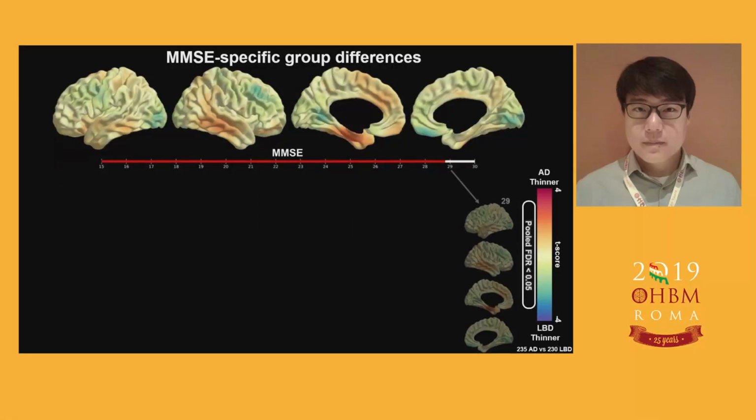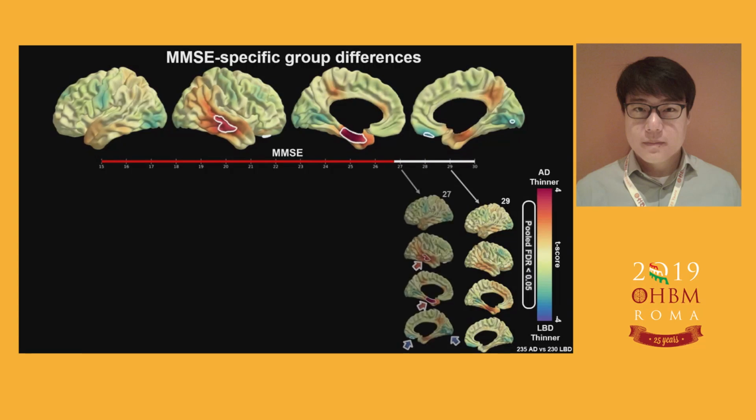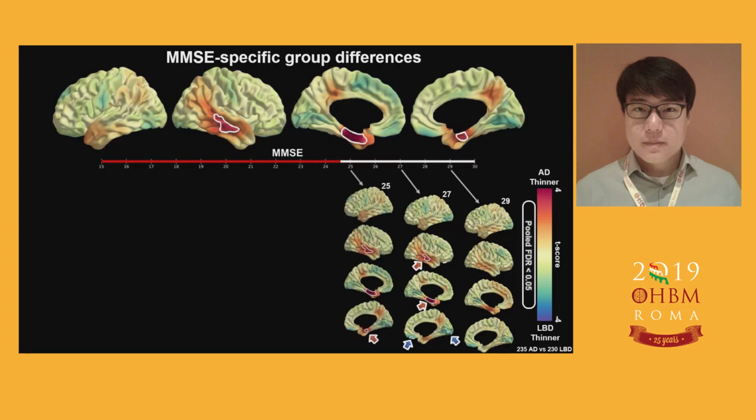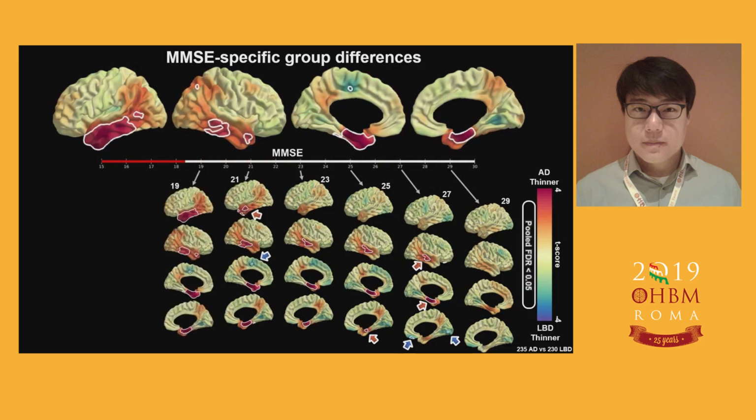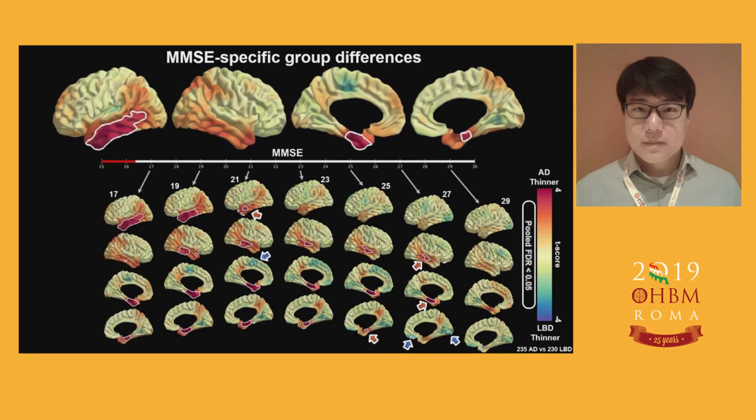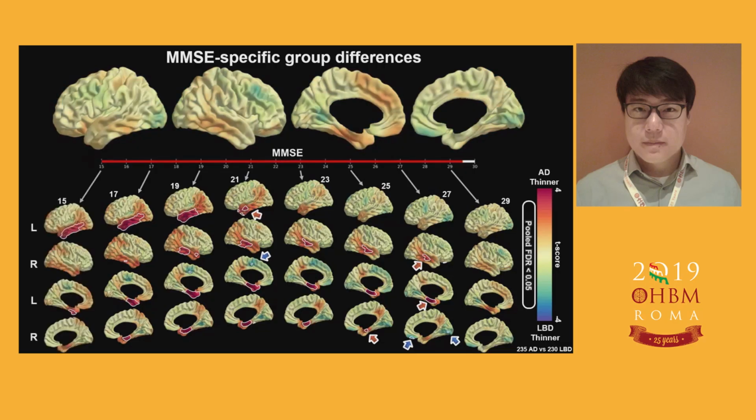For this model, the video is shown on the top and the snapshot is on the bottom. It shows the group differences for the specific MMSE score. Red is AD thinner and blue is LBD thinner. This is like a territory conquest game that shows which team is dominant at a particular time. Let's take a closer look.